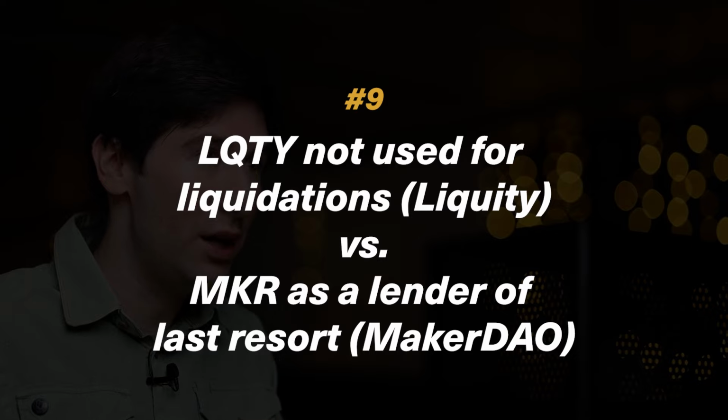We just talked about the stability pool and the LQTY token, which is given out as a reward to the pool depositors, which leads me to difference number 9, which is the fact that we are not using the LQTY tokens as a lender of last resort, while MakerDAO is using their Maker token as a means to recapitalize their system if there is a very urgent need for that.